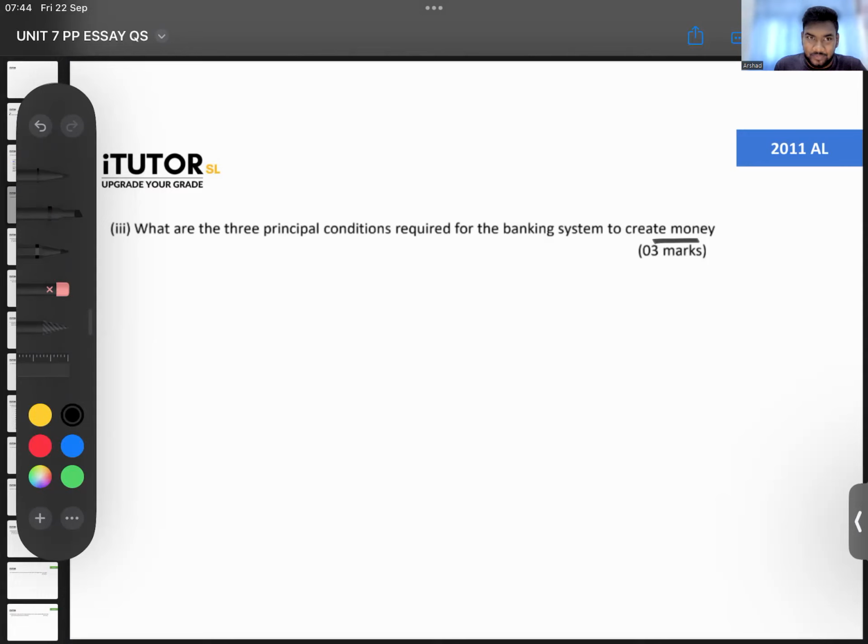Number 1, the bank has to have excess reserves. How do they get these excess reserves? Through demand deposits. Customers have to come and deposit, and the bank has to have money. That is number 1.